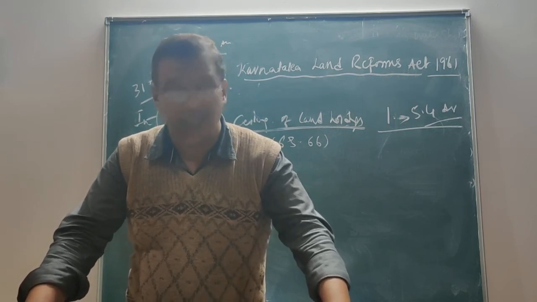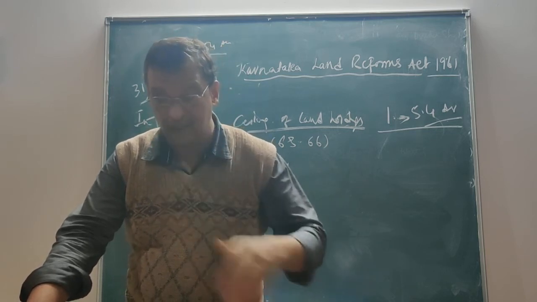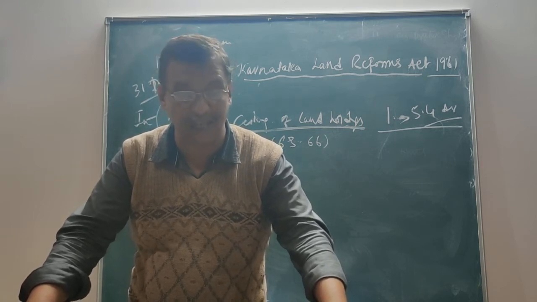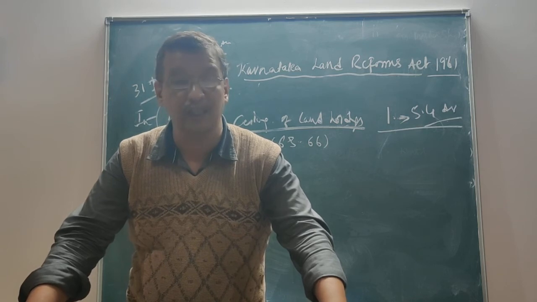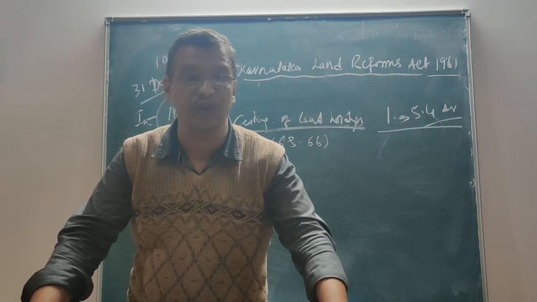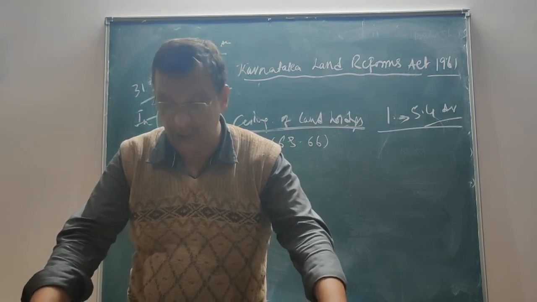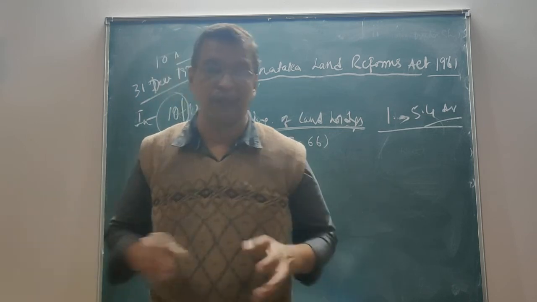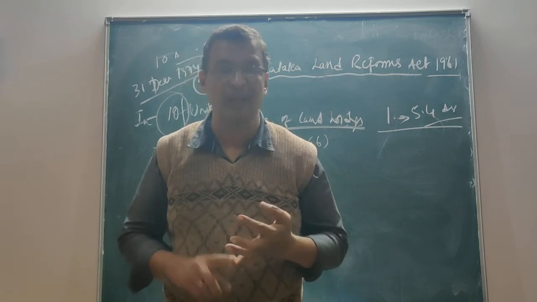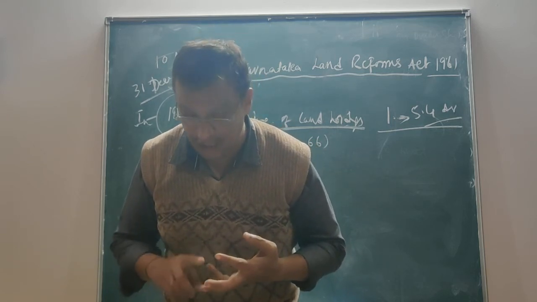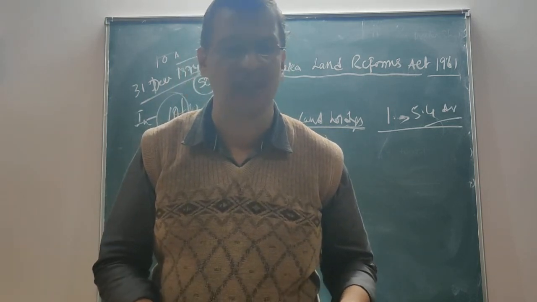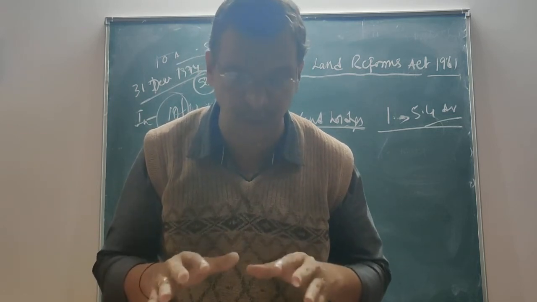So also, every person who holds land which is deemed to be excess land over the ceiling area under section 65, that is, surrendering of land to the state government, shall in the prescribed period furnish the declaration before the Tahsildar within whose jurisdiction the land is situated, stating the particulars of land, what kind of land it is, particulars of the members of the family, and such other particulars as prescribed by the concerned authority.